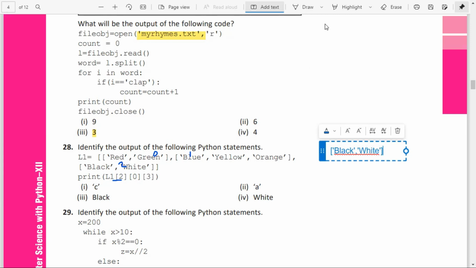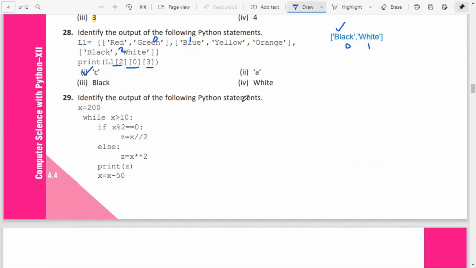So this is the list you have to consider. Now among this, this is the 0th index and this is index 1. So the second one is for, inside that we have to consider black. And among this, each character has an index: this is 0th index, this is 1, this is 2, and this is 3. So character C is the answer.